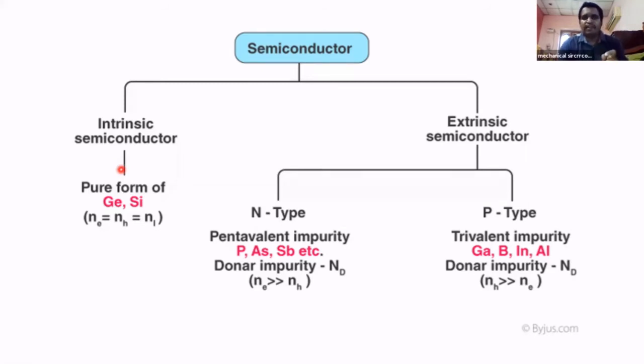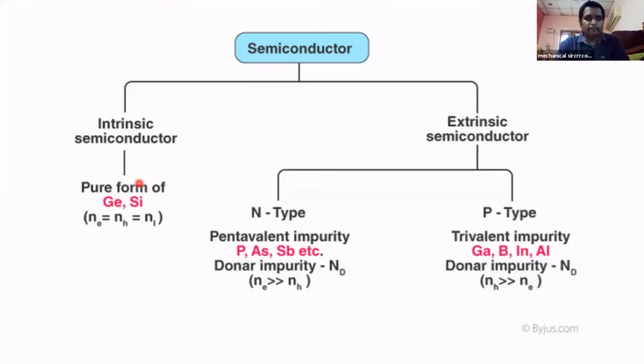We are using the materials in pure form. Those semiconductors are called intrinsic semiconductors. But the pure form of semiconductors is very little used. Generally, the conductivity is poor in the case of intrinsic semiconductors. If you want to increase the conductivity of the pure form of semiconductors, we need to supply heat. But we can also increase the properties of these semiconductors by adding impurities.